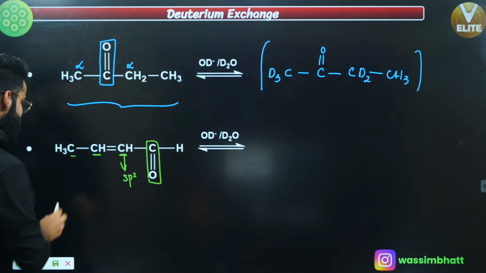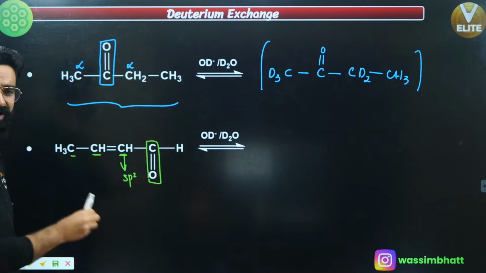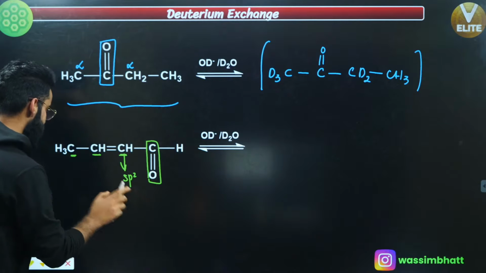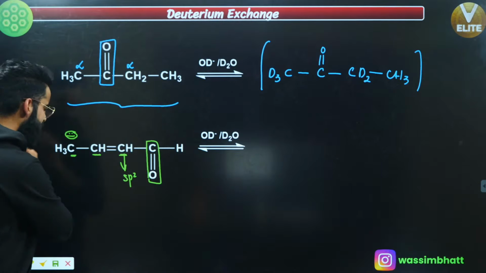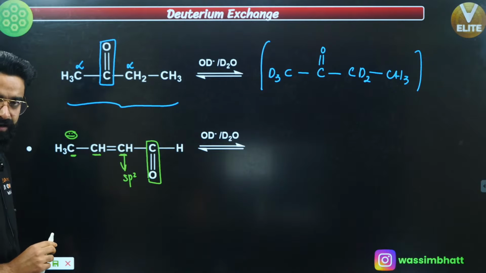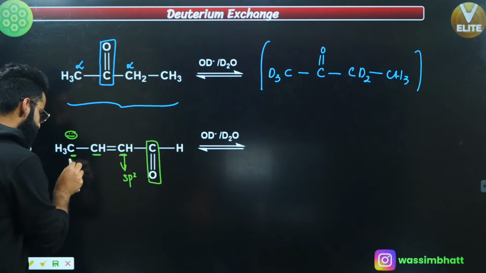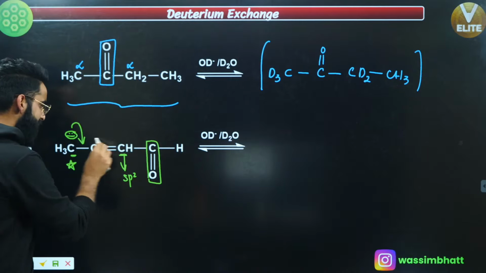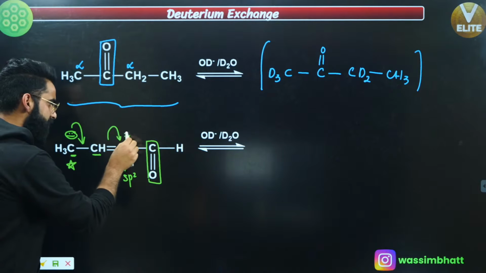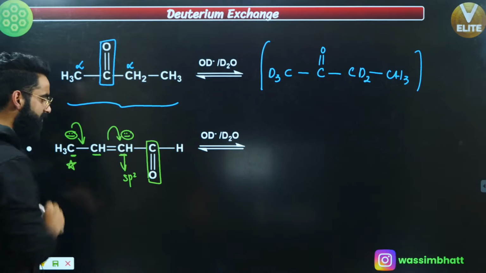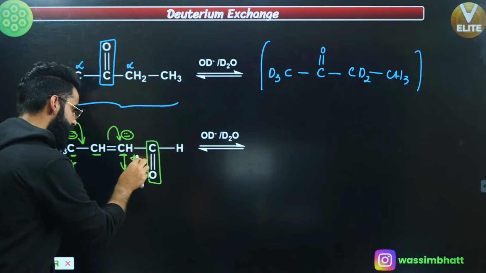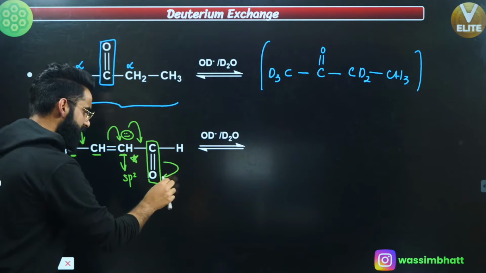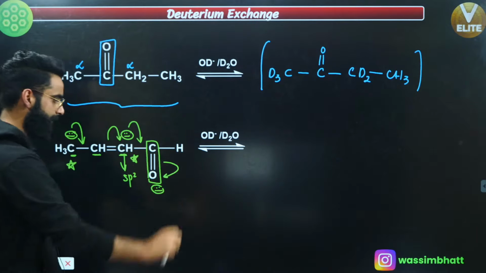So what I'll be doing right here is taking one H positive out from this position. So there'll be a negative charge on the carbon right here. In one of the structures, you get negative charge on this carbon. Now this negative charge participates in resonance, like this. In another resonating structure, you get negative charge on this carbon. In one more structure, you break this like this, so that at the end you get negative charge over here.